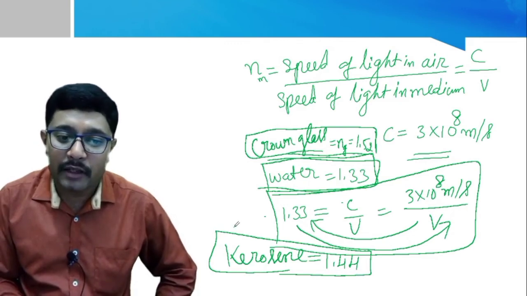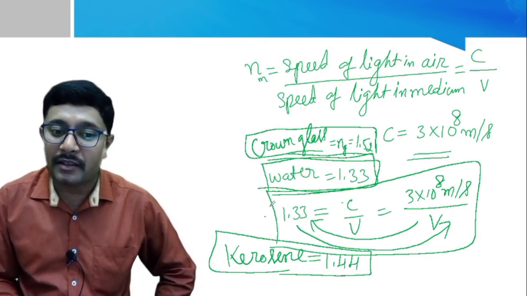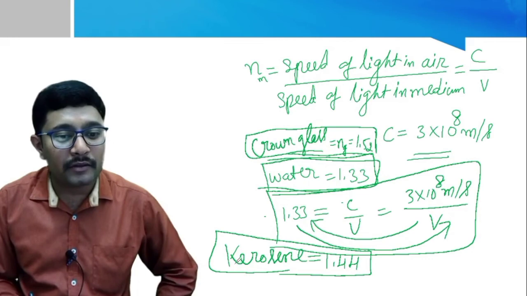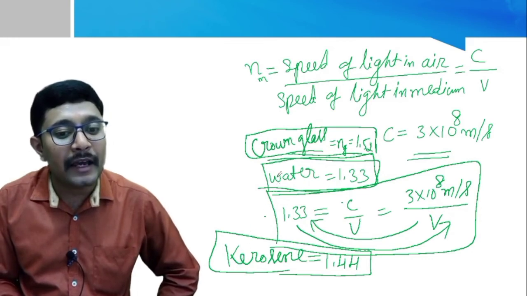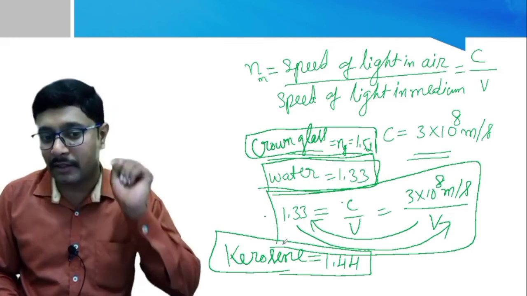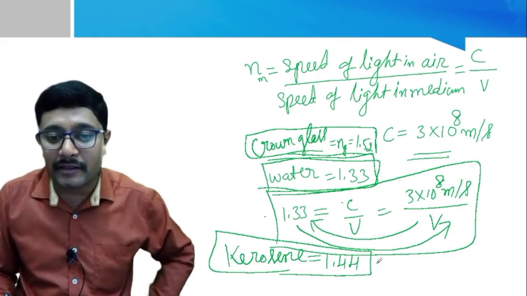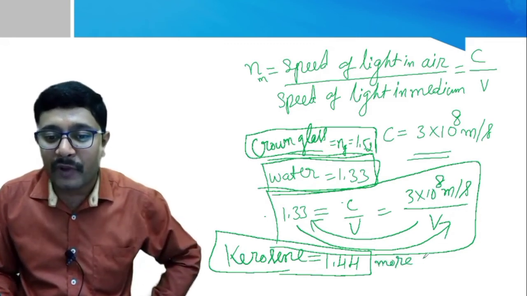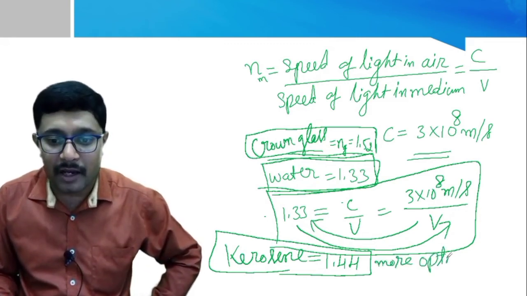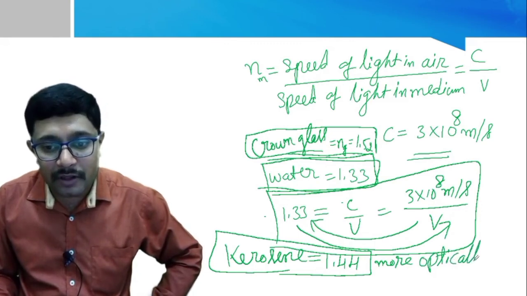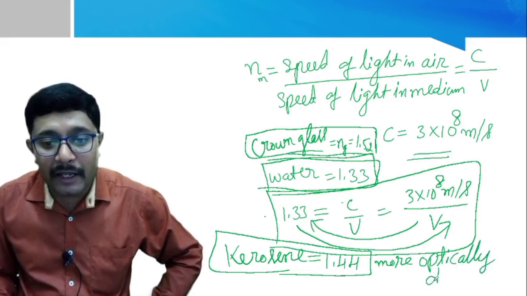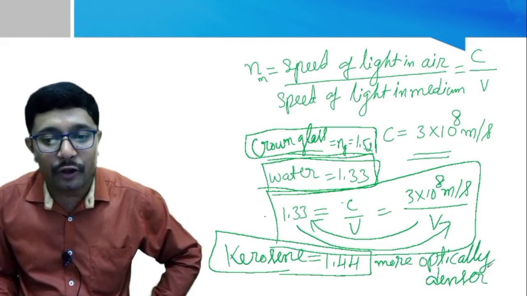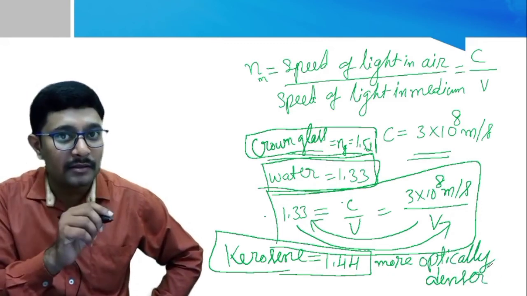Do you think kerosene is denser than water? No, kerosene is less dense than water, but kerosene is more optically dense. I will repeat again, kerosene is more optically dense, not in terms of mass.